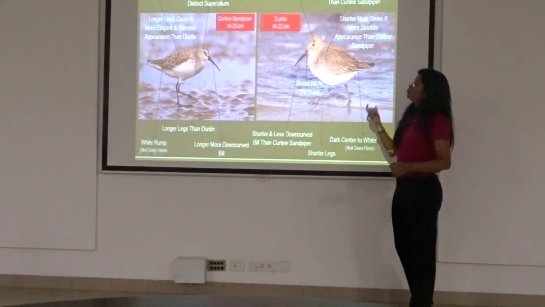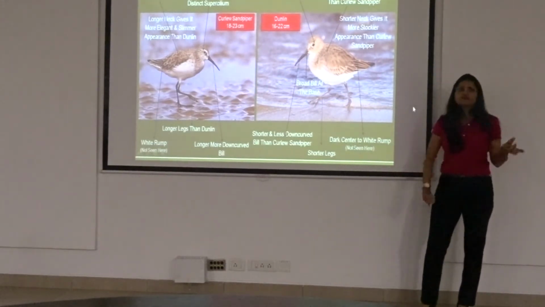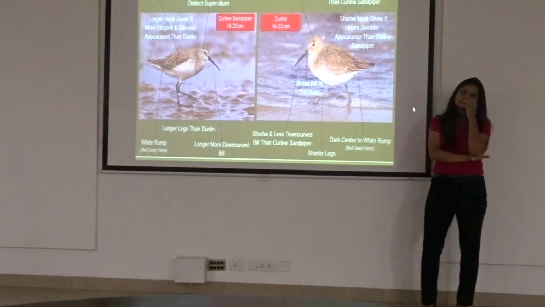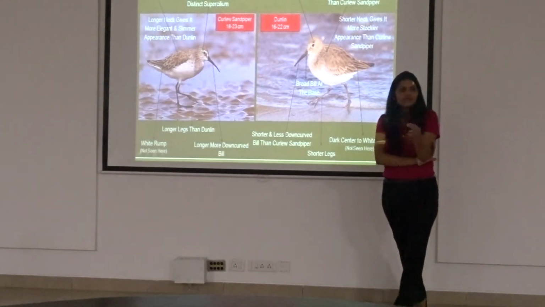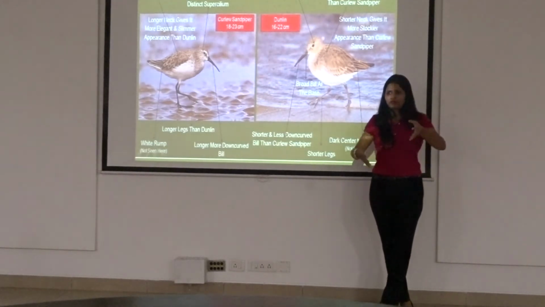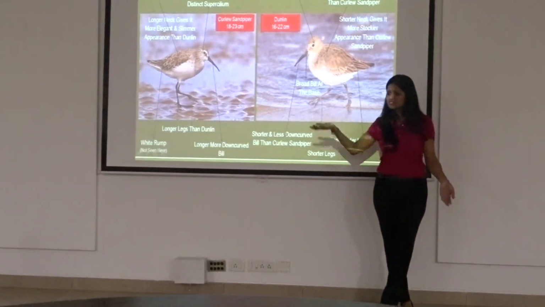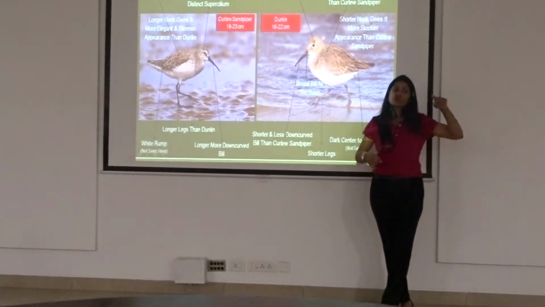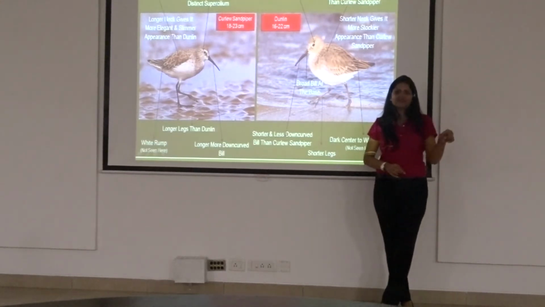Alright? Now, most of the time, just the other day when we went to the field, we were not able to identify whether it's a dunlin or a curlew sandpiper. Why? Because, first, it's not a very common bird in our place. Secondly, it has come, and we have previous records of dunlin. Majorly it's the dunlin and not the curlew. So is it very easy for us to just consider it a dunlin or a curlew? Because I told you identification is very, very important, because what we enter matters.